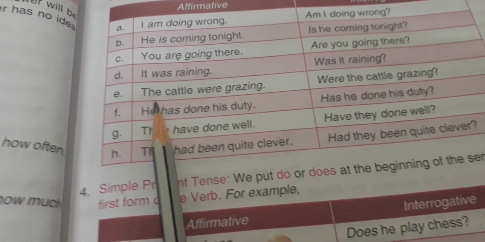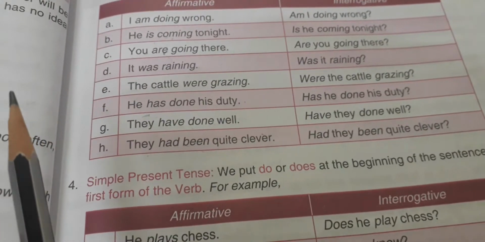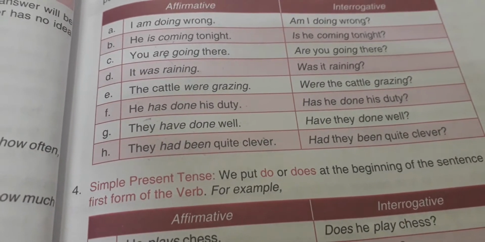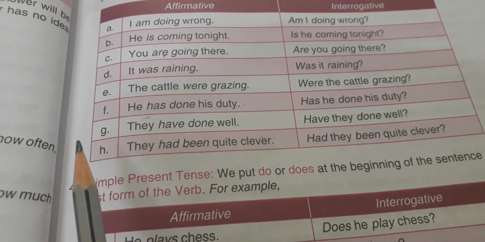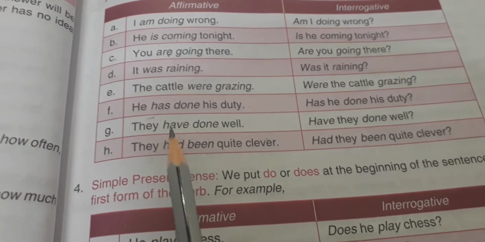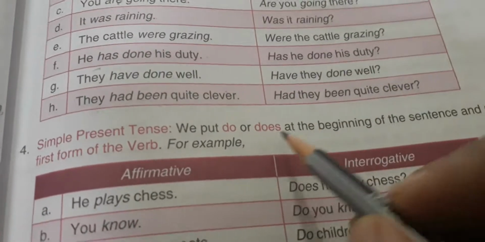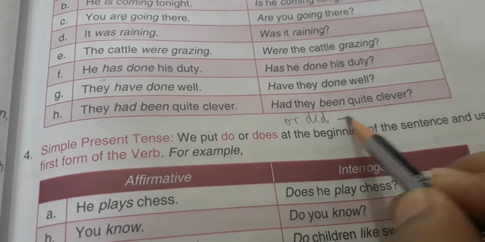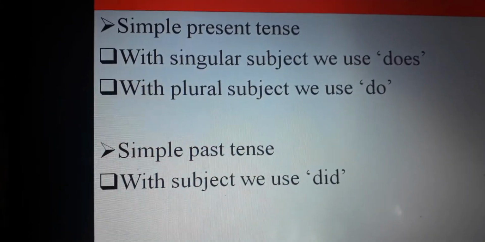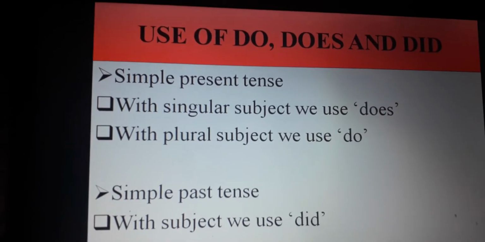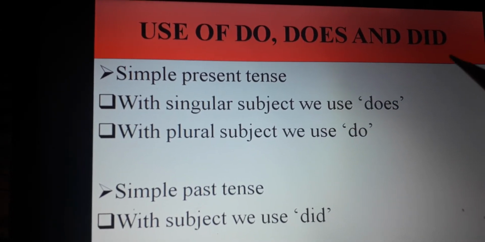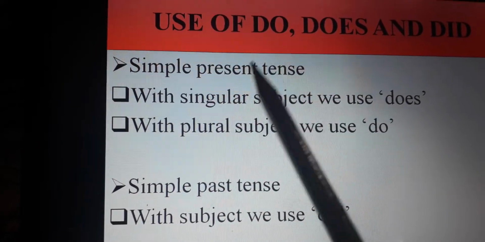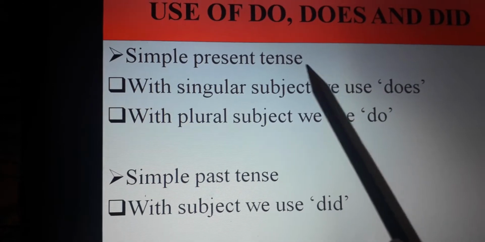Now what if there is no helping verb? For that also I told you the use of do, does or did. When there is no helping verb in the sentence, we use do, does or did. Clear? In the previous class I told you about the use of do, does or did. For that we need to identify the tense. If the sentence is in simple present tense, we see the subject.